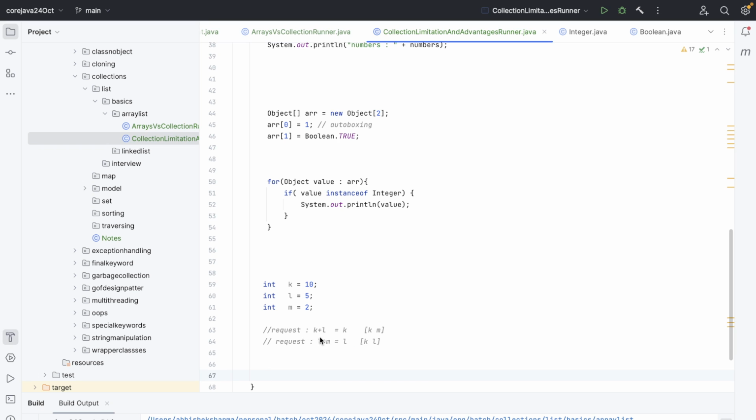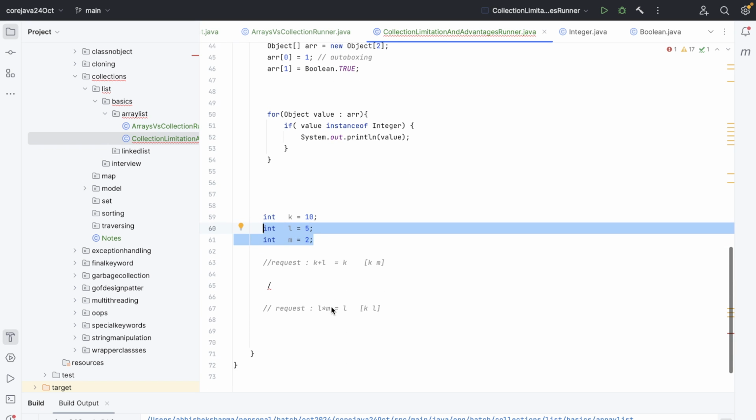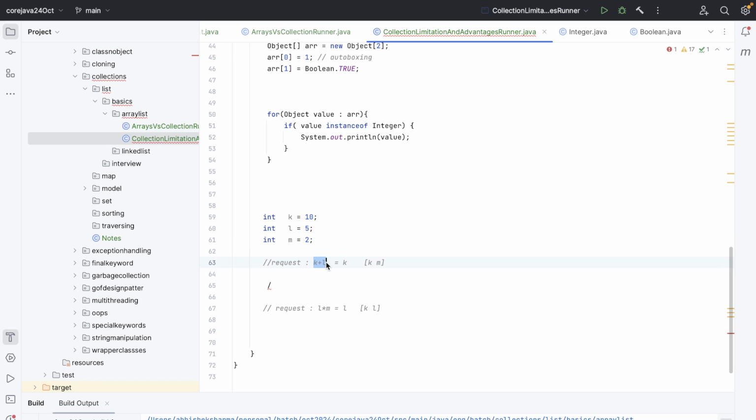So now if I want to perform these operations, what will happen? Now the sequence matters, right? If I do k plus l first, and then whatever is left, I will divide by whichever is left. So what will happen if I do this thing and then this thing? The value will be different, right? Because these are mathematical operations, sequencing matters. That's why we have BODMAS, right? So k plus l will be 15, right? And then 15 divided by 2 will be 7.5, right?